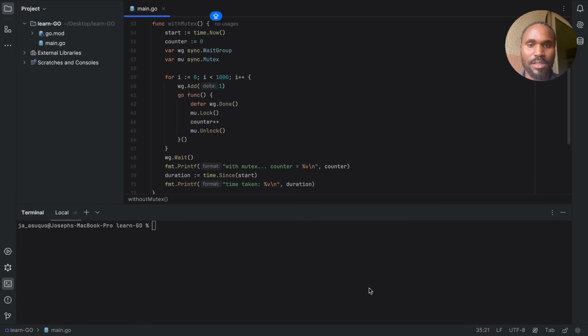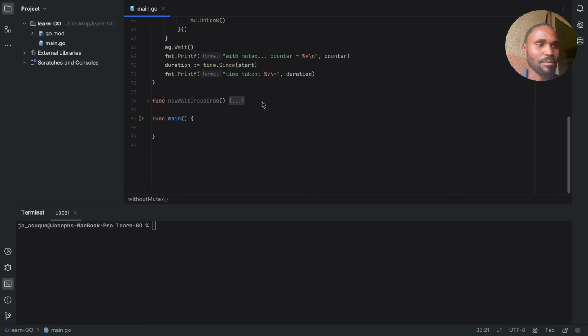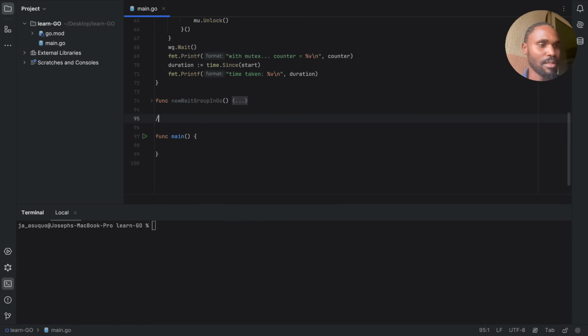So basically, what is a channel? A channel is a way of communication between Goroutines. A channel is a way in which Goroutines can communicate with each other.